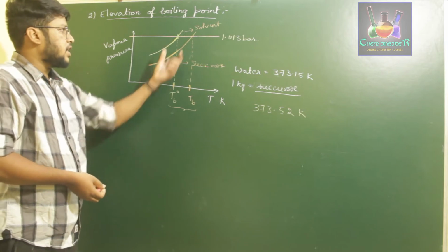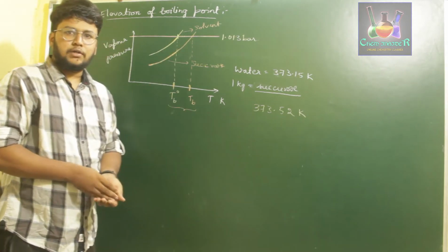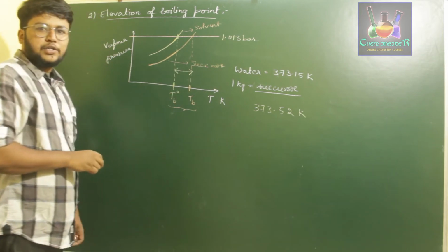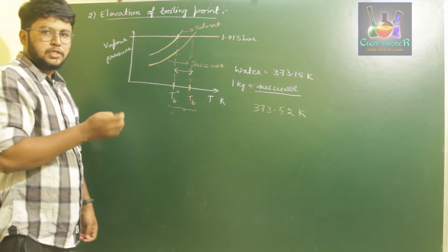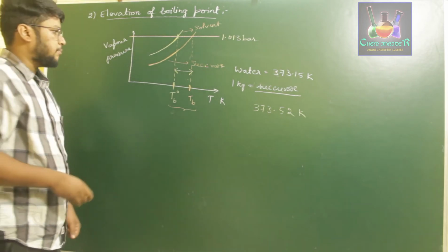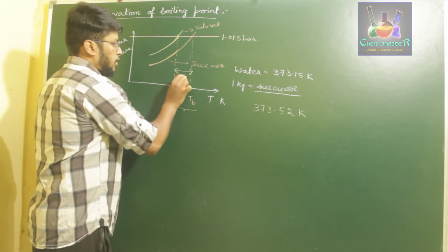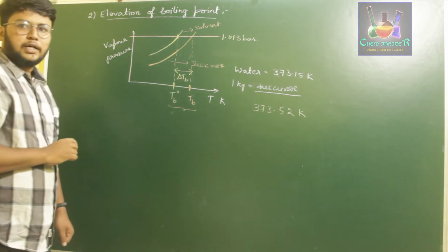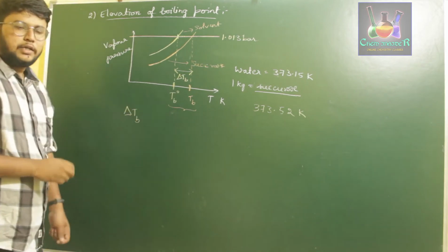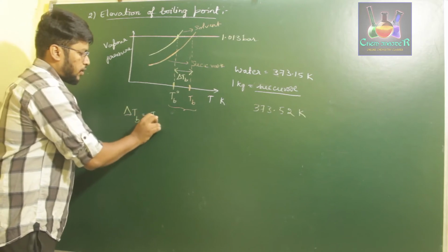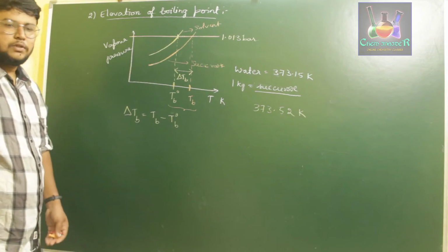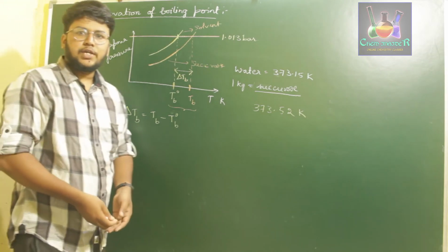This increase in the boiling point, or the difference between the boiling point of the pure solvent and its solution, the change in the pure solvent boiling point and the solution's boiling point, is called the elevation in boiling point, denoted by the symbol delta TB. So the elevation in boiling point, delta TB, is equal to the boiling point of the solution minus the boiling point of the pure solvent. So this is about the elevation in boiling point.